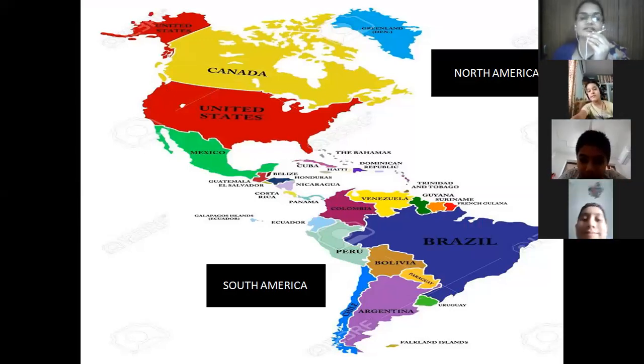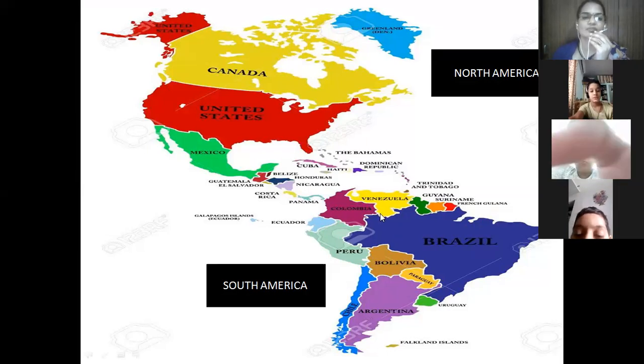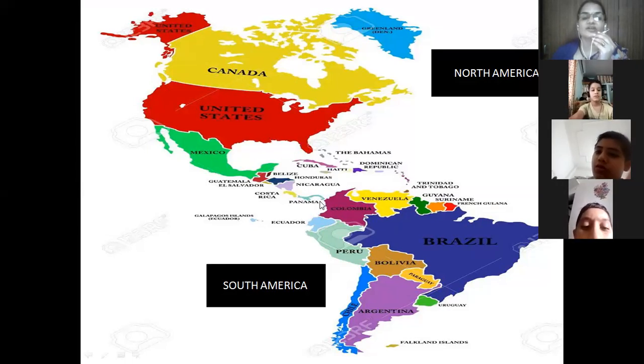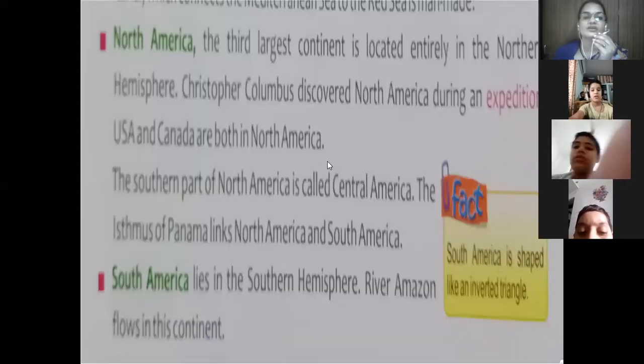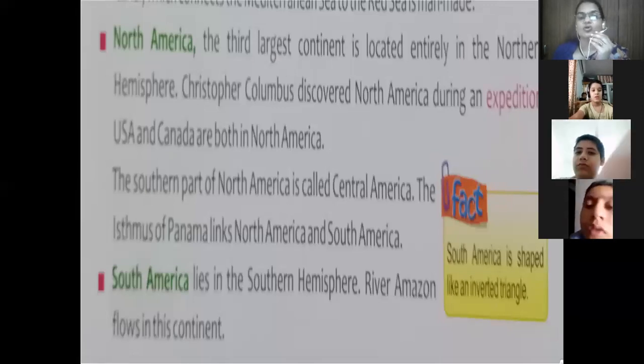You can see the upper portion. This is North America and this is South America. The upper one is North America and the one below is South America. In North America we can find Canada, the United States, Mexico, and in South America we can find countries like Brazil, Venezuela, Peru, Bolivia. North America is the third largest continent and is located entirely in the northern hemisphere.